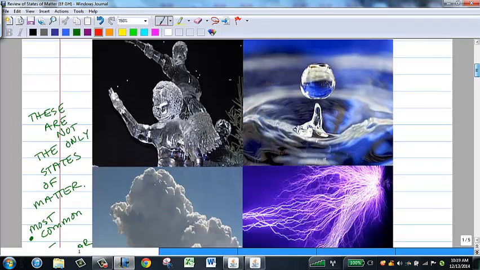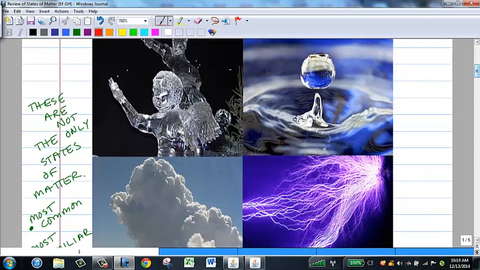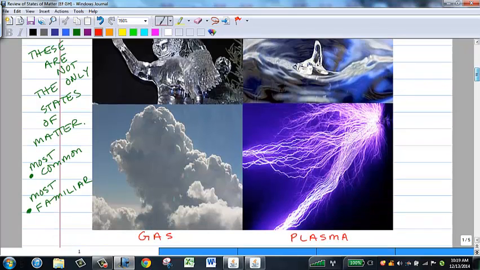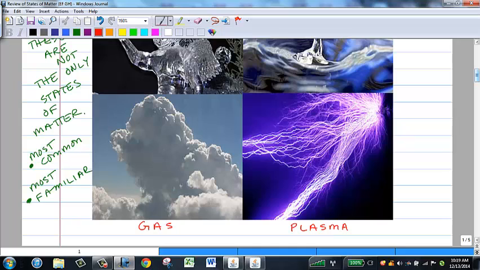Here we have images of the 3 or 4 traditional phases or states of matter that are well understood and commonly found on Earth. We see these ice sculptures representing water as a solid. We see a drop of water bouncing back out of the liquid in the liquid form of water, and at the bottom on the left we see water vapor in the form of clouds, and in the bottom on the right we see an electrical discharge that must be creating a plasma in the gas that surrounds it. We'll talk a little bit about plasmas as we move through the lesson today.